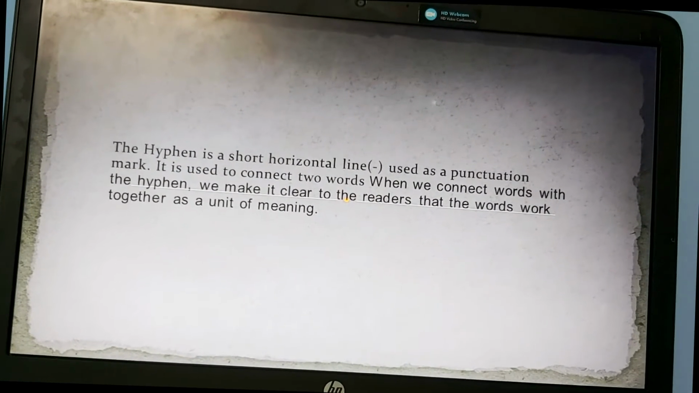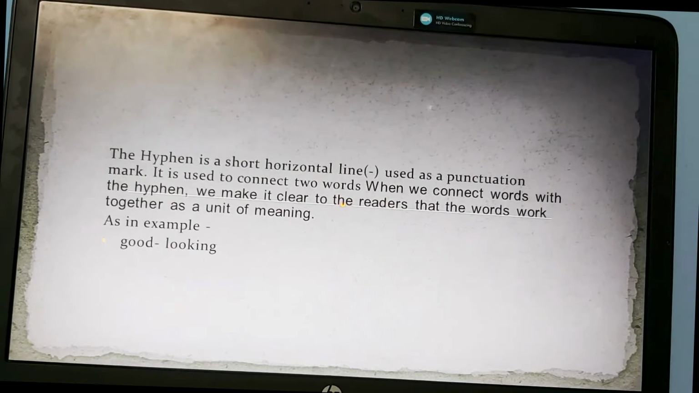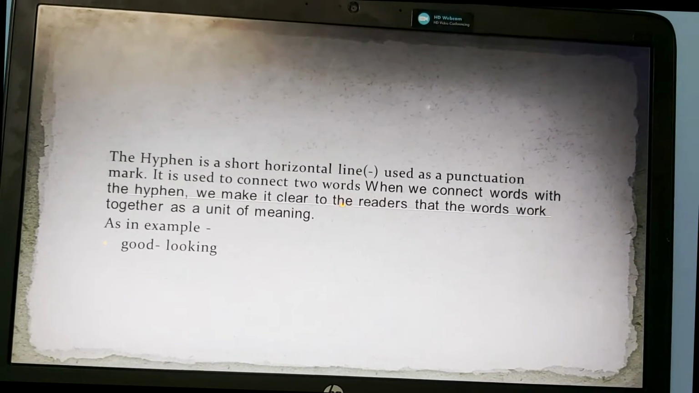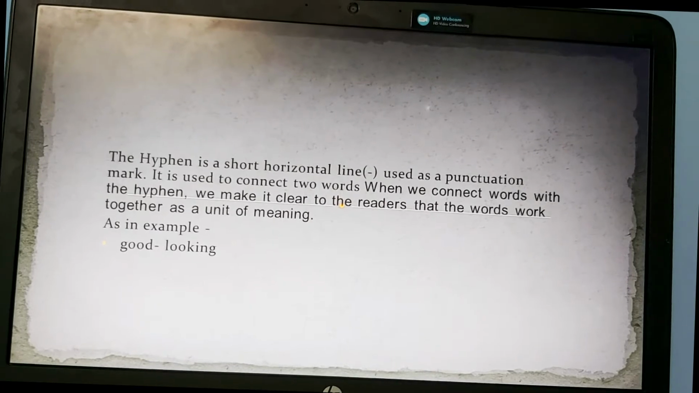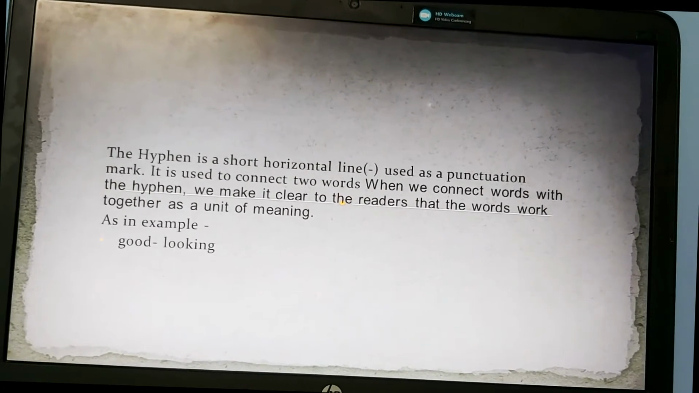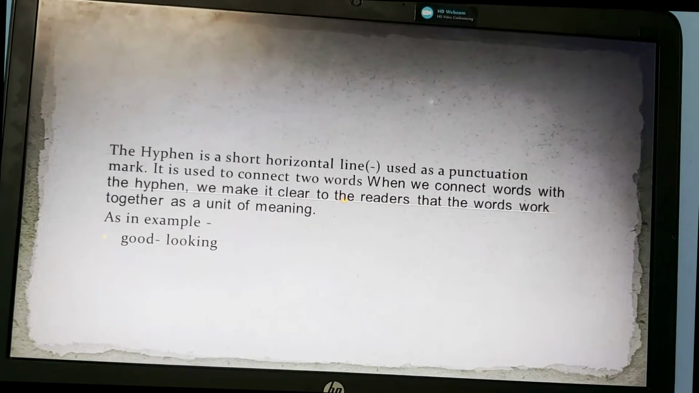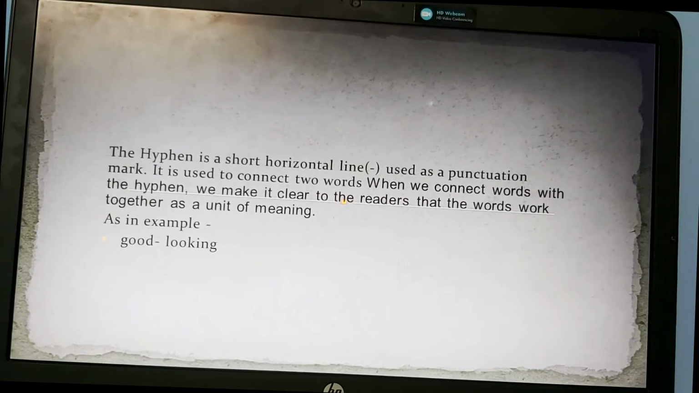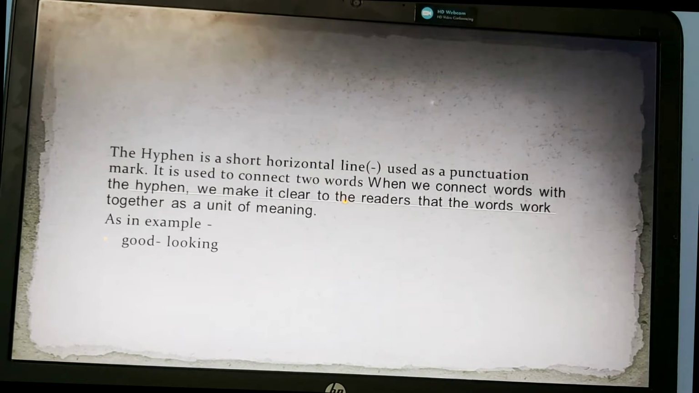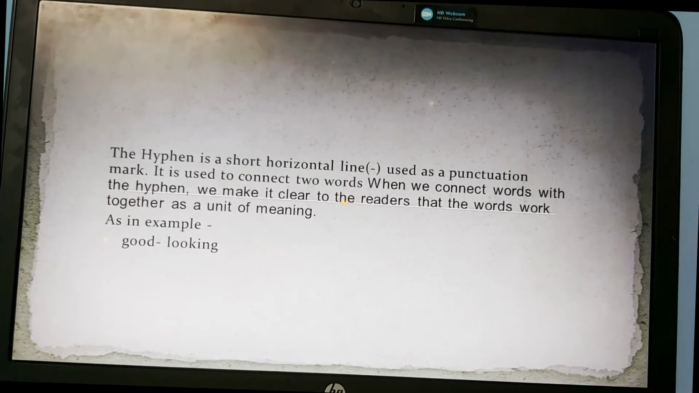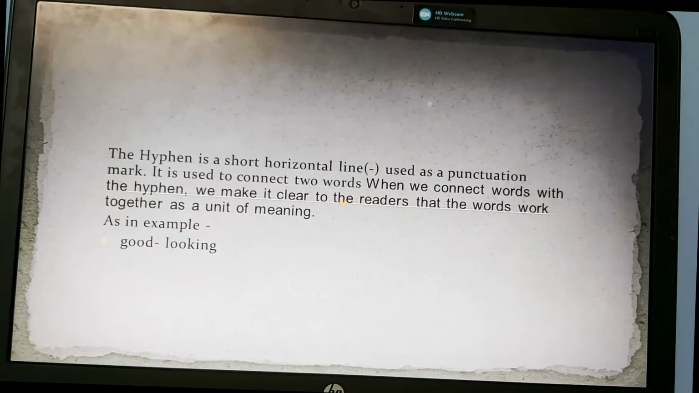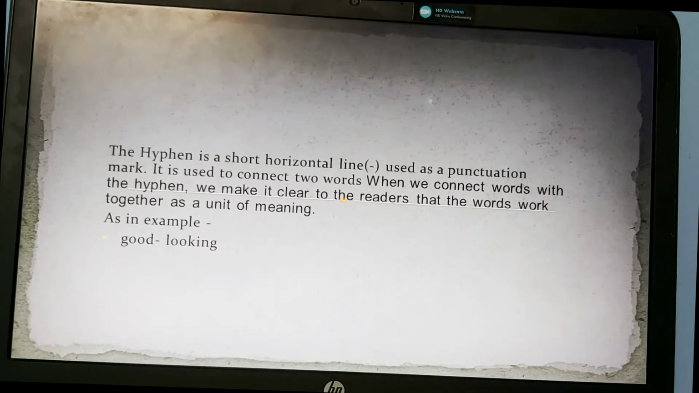For example, good-looking. Good is a different word, looking is also a different word and they have different meanings of their own. But if a hyphen is added, it becomes a single word and conveys a single meaning. Clear? Good-looking means beautiful or gorgeous. He's a good-looking person, as in.